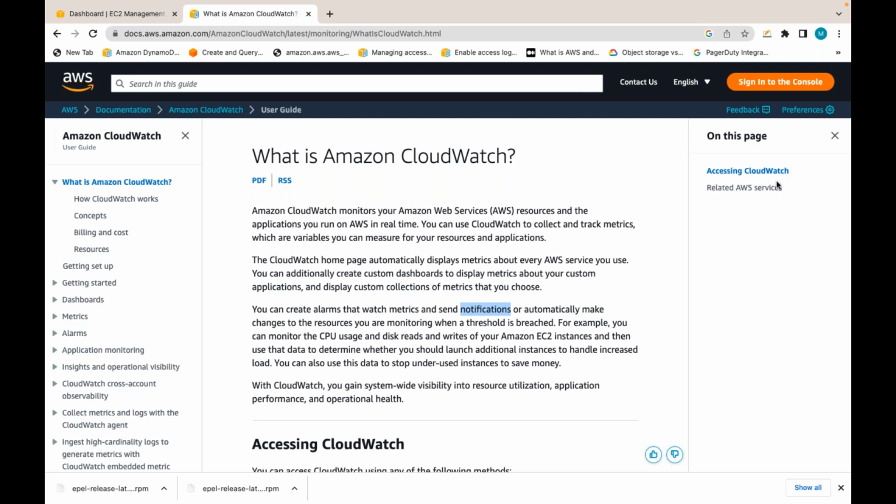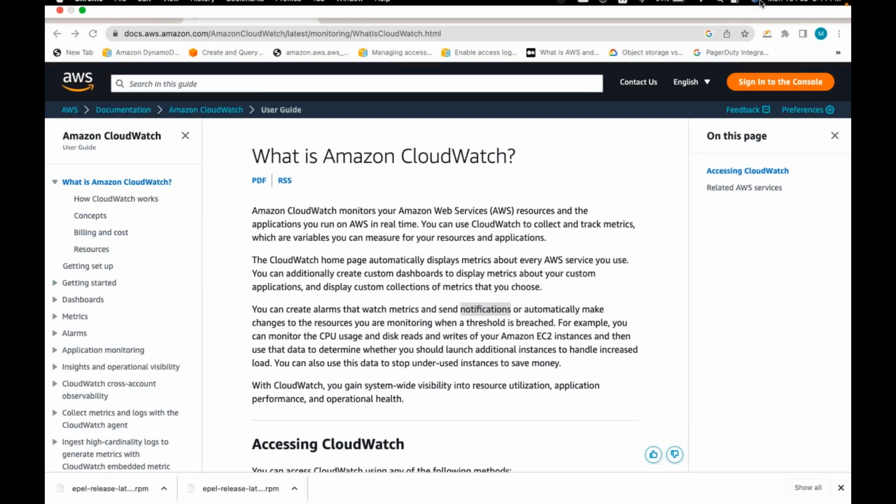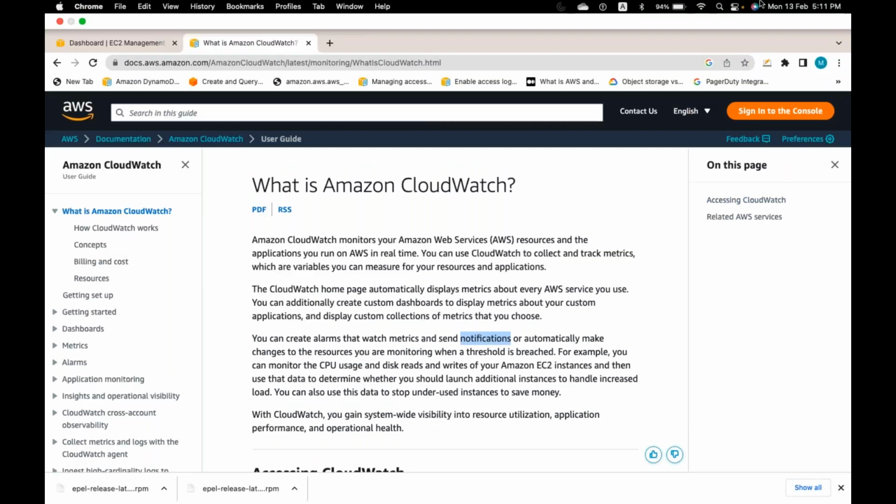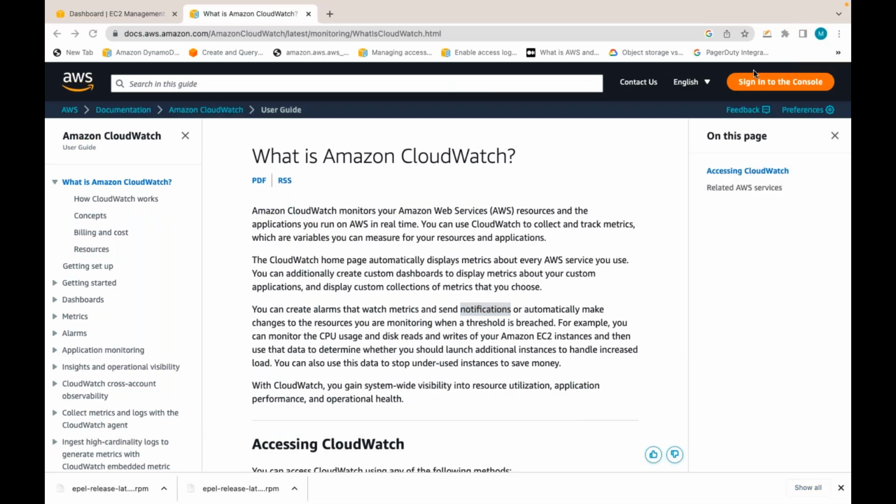What do you mean by notification here, guys? CloudWatch can collect the metrics, and using those metrics, you can create alarms. In the alarm, you can specify what action has to be taken when that condition is satisfied.